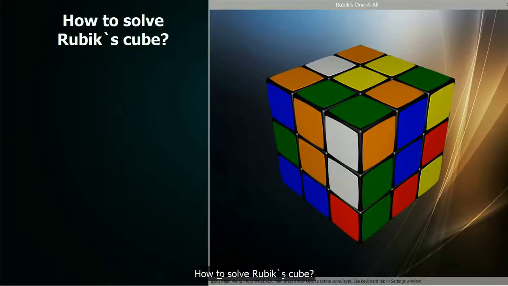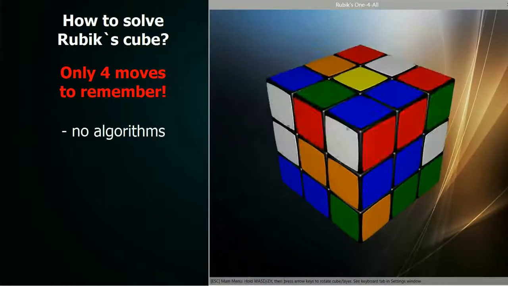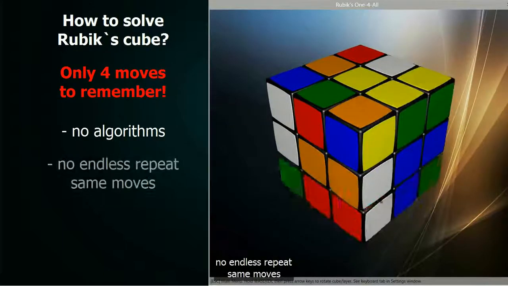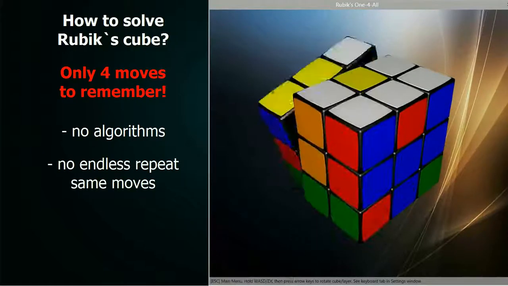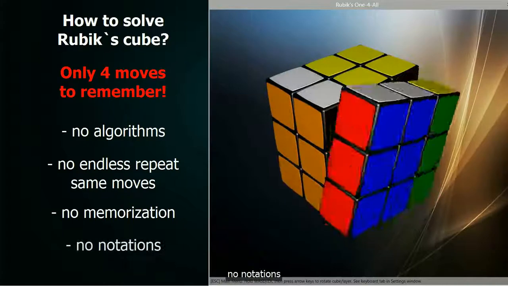How to solve Rubik's Cube. Only 4 moves to remember. No algorithms. No endless repeat same moves. No memorization. No notations.